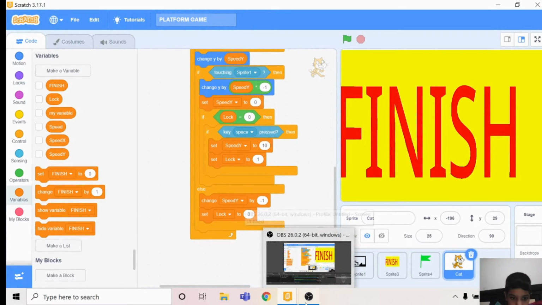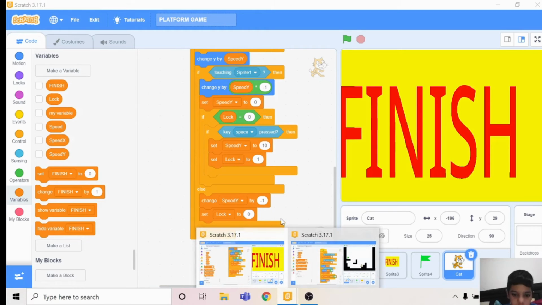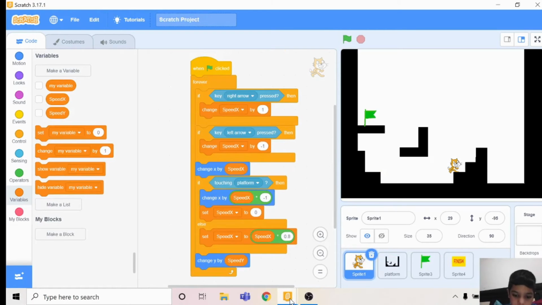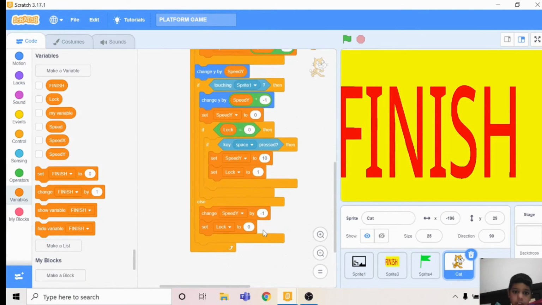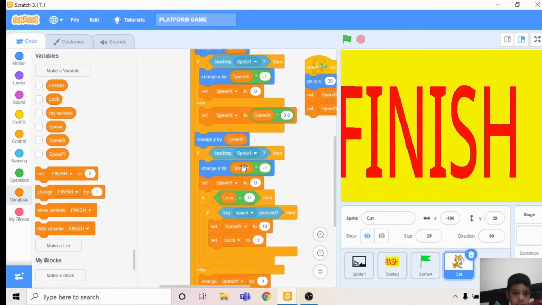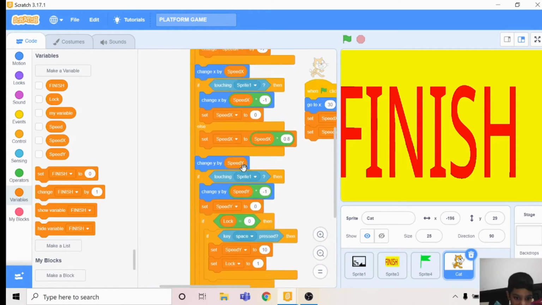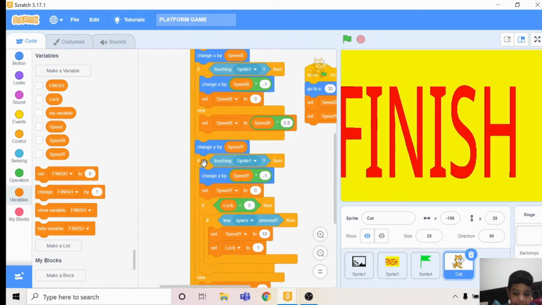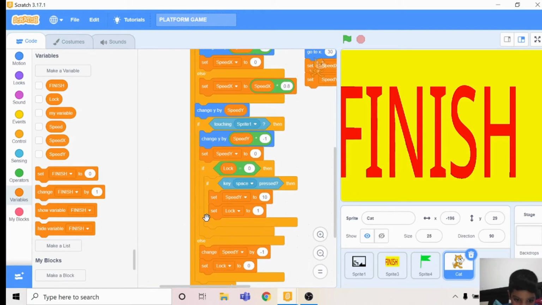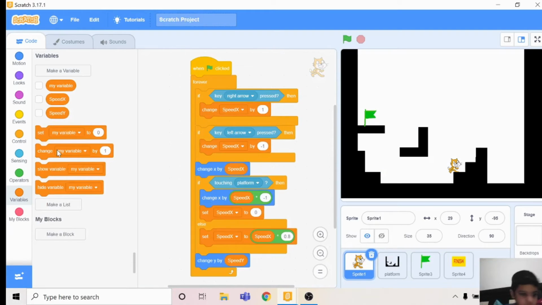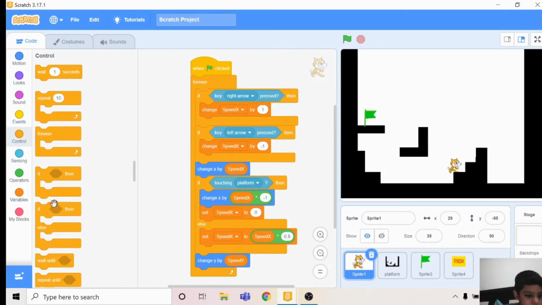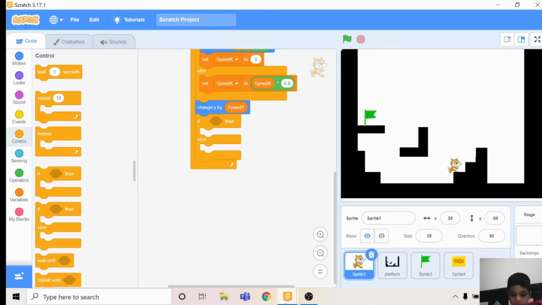Then you take it, and inside it, an if else. Go to controls, take in an if else. After this, change y by speed y.